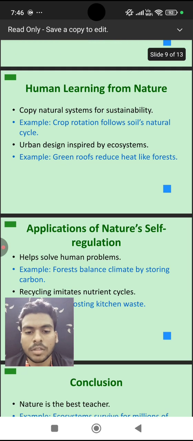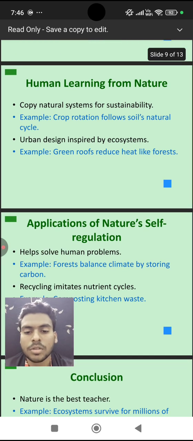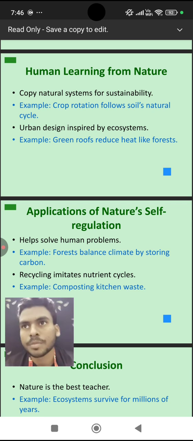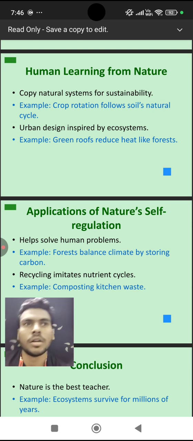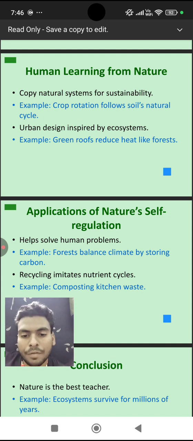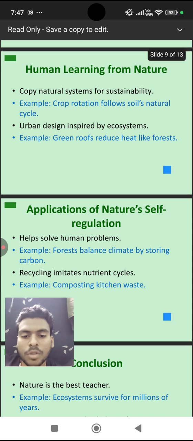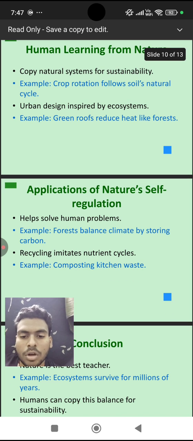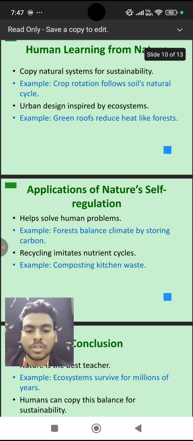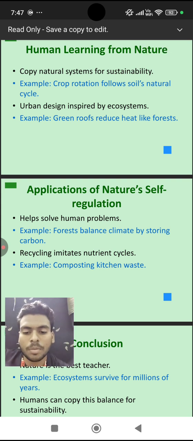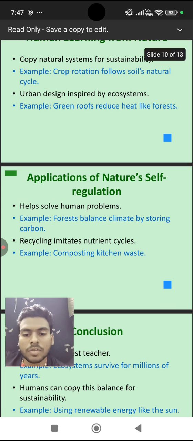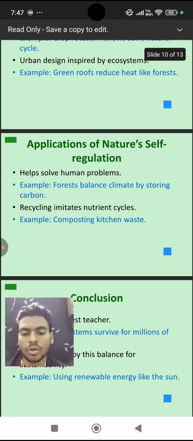Applications: nature's self-regulation helps solve human problems. We should try to copy the processes that occur in nature in our life to solve our problems. For example, forests balance the climate by storing carbon. Recycling imitates nutrient cycles. So we should apply them in our lives and try to solve our problems.